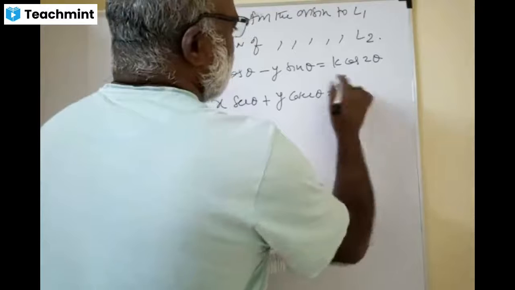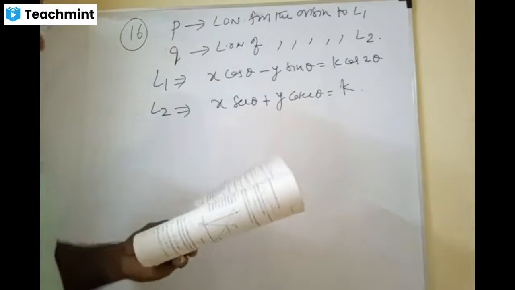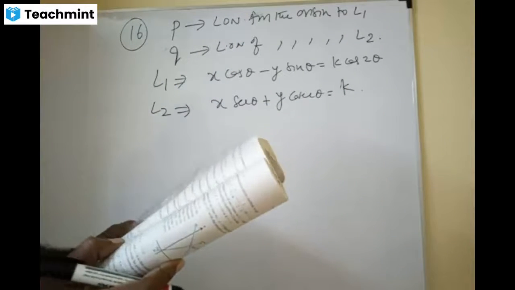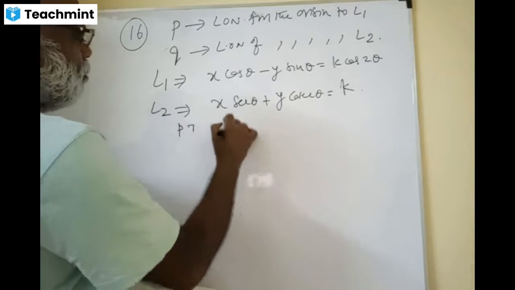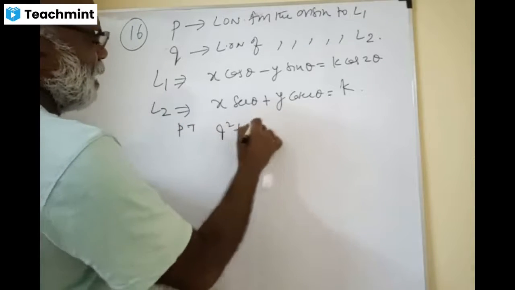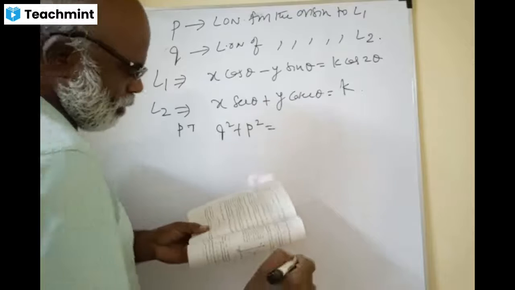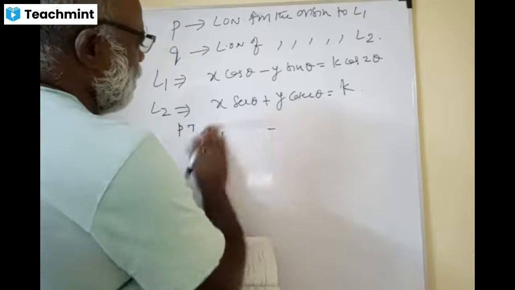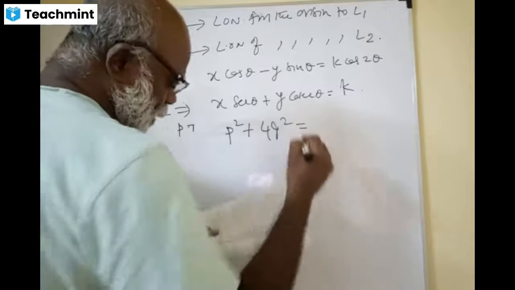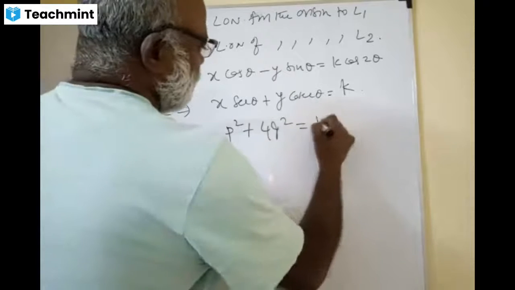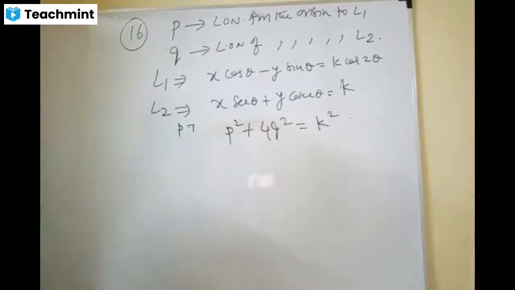Wow, what a question, dear. Respectively, prove that p square plus 4q square is equal to k square. Wow, fantastic. Try it, okay?